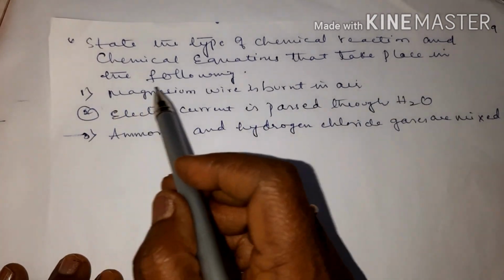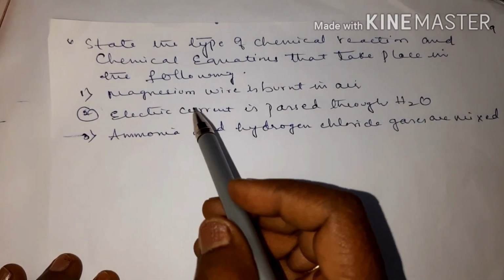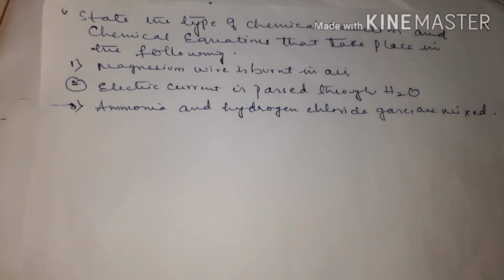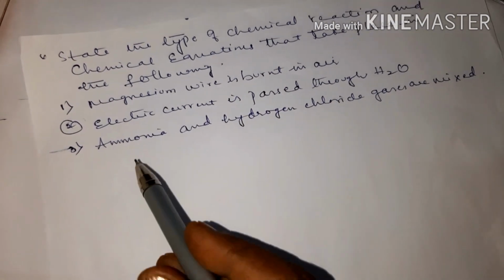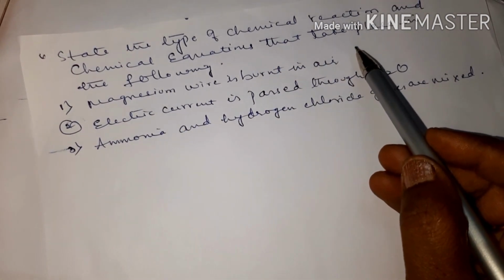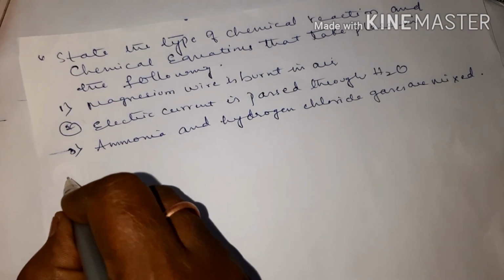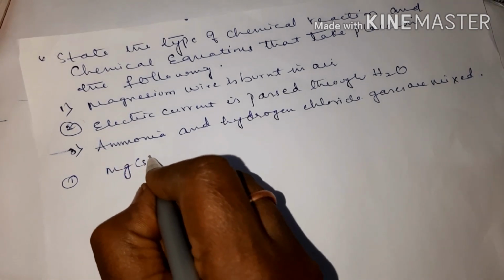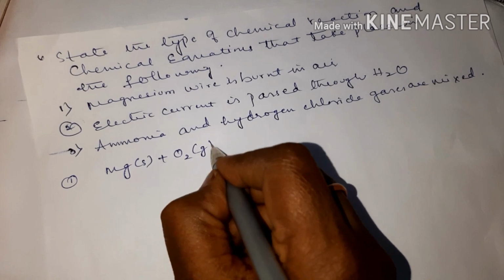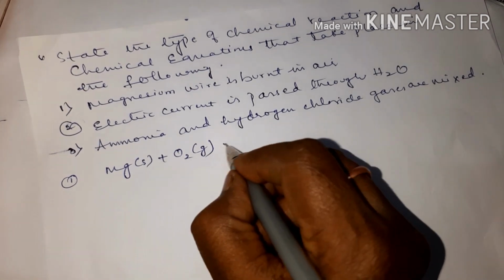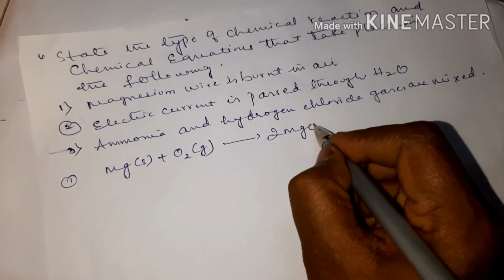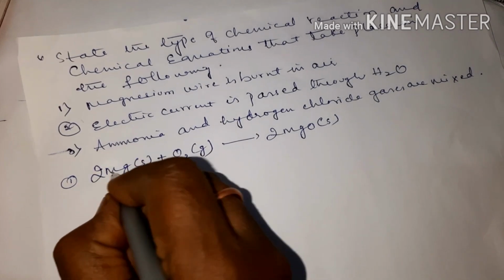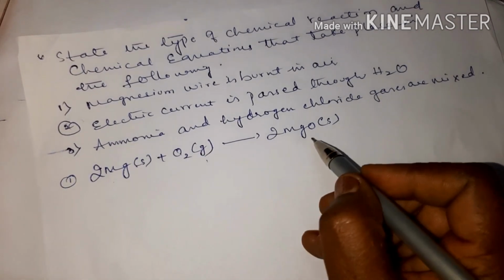State the type of chemical reaction and chemical equation that take place in the following. First one: magnesium wire is burnt in air. You have to give the chemical equation for this and state what type of reaction it is. Mg is a solid; when burnt in air, with oxygen gas, you have to write the symbols children. Then you get 2MgO, a solid. So balance the equation: 2Mg plus O2 gives 2MgO.